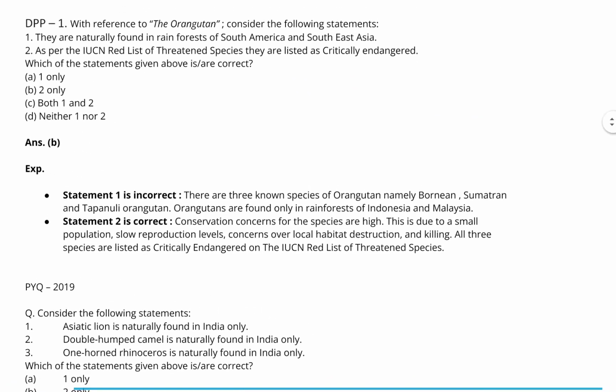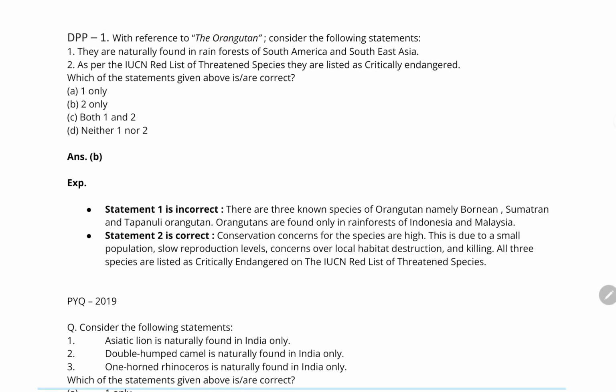with reference to the orangutan, consider the following statements. Now the first is, they are naturally found in the rainforests of South America and Southeast Asia. Actually, this statement is incorrect because these are only found in Southeast Asia and not in South America. In Southeast Asia, they are usually found in regions like southern Nepal.